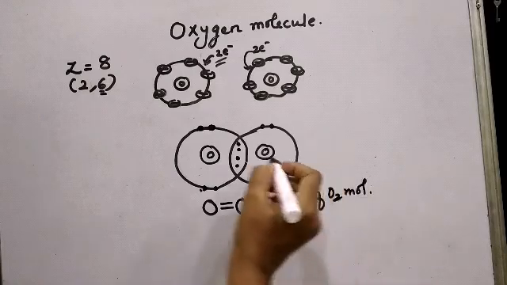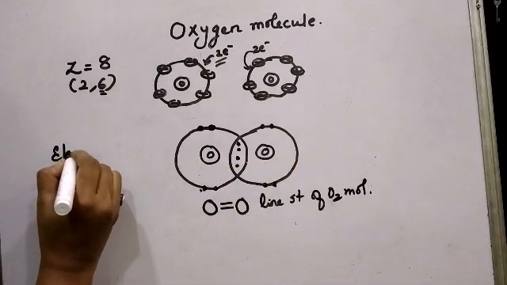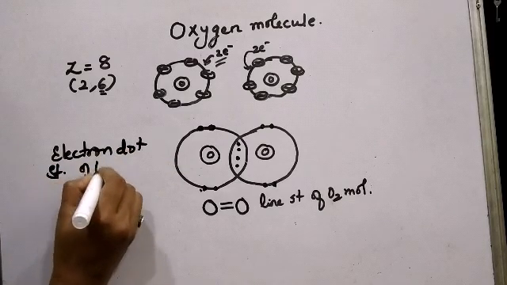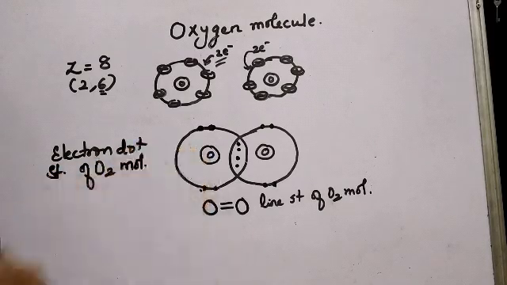So this is called the line structure of oxygen molecule. And this is the electron dot structure of oxygen molecule, but it is with the circles.